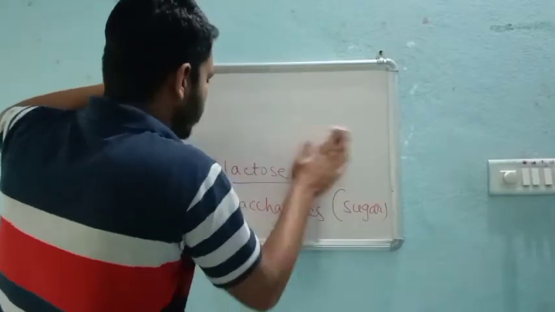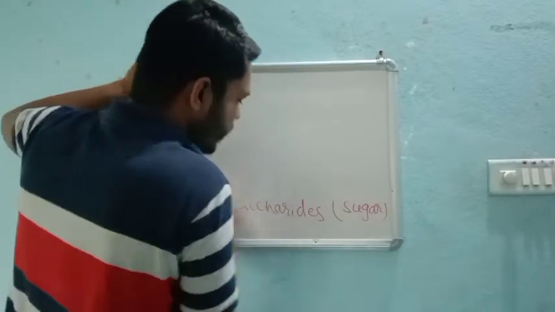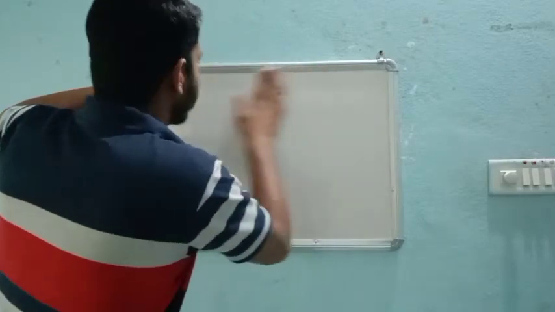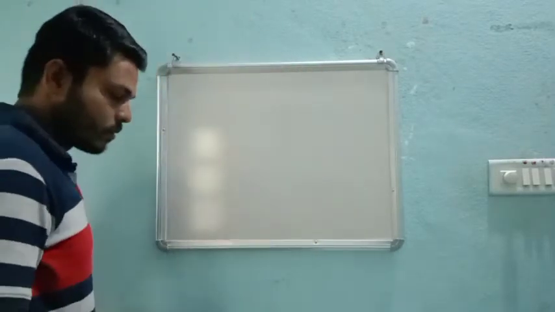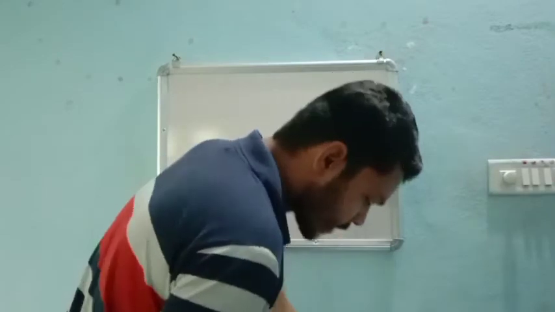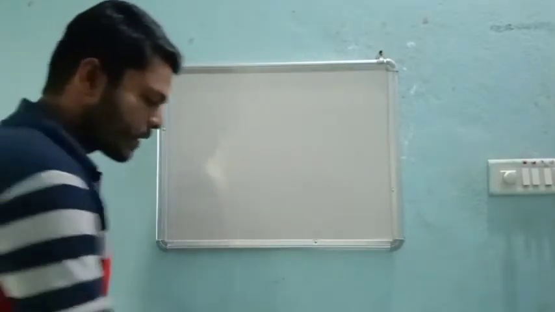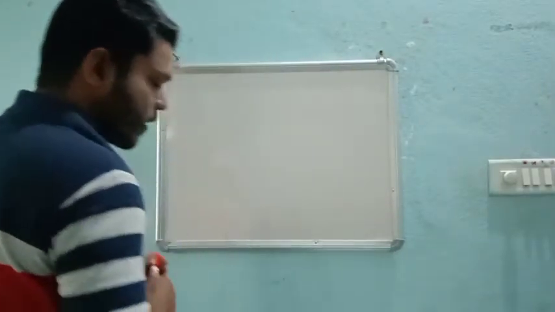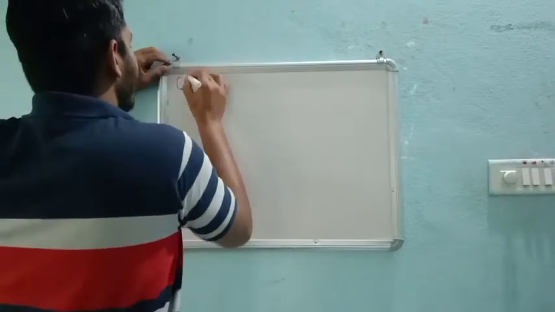We will see just the classification now, and later in the next class we will discuss it in detail. There are around three classification types here. The first one is classification of carbohydrates based on hydrolysis.